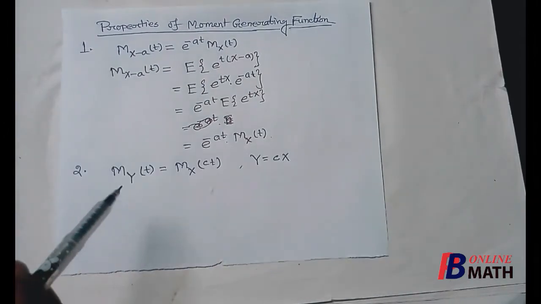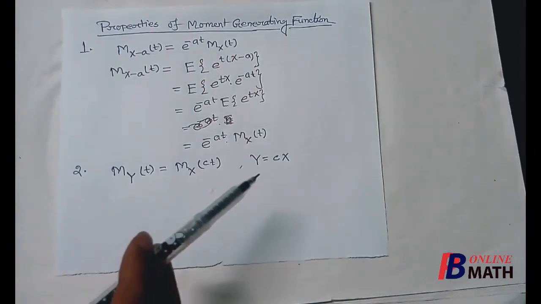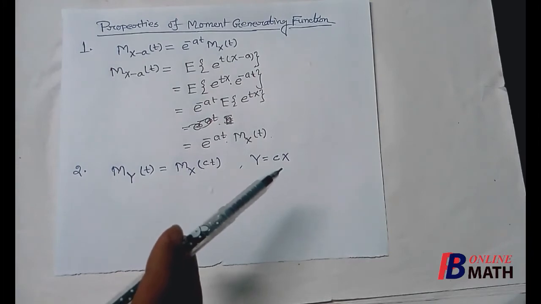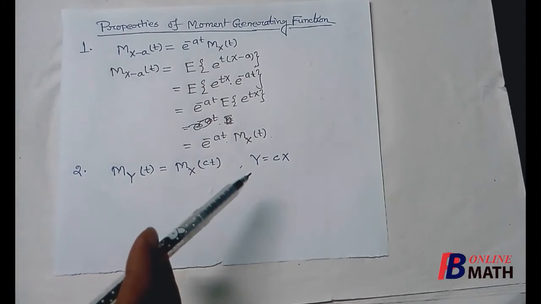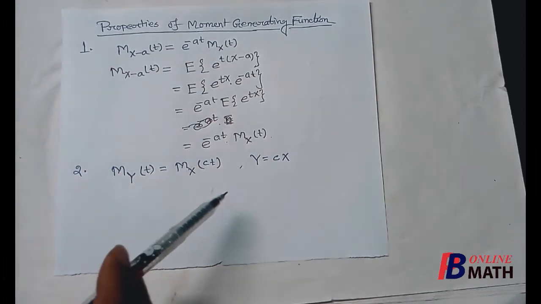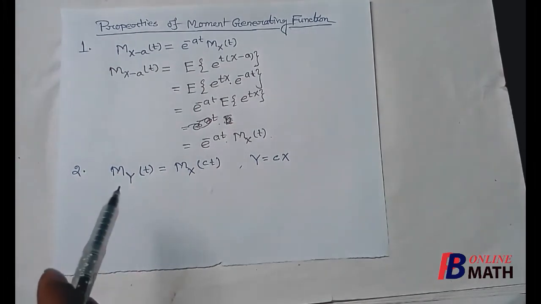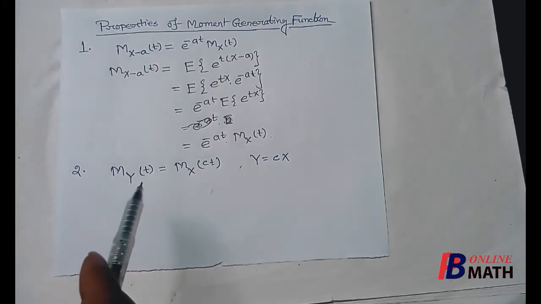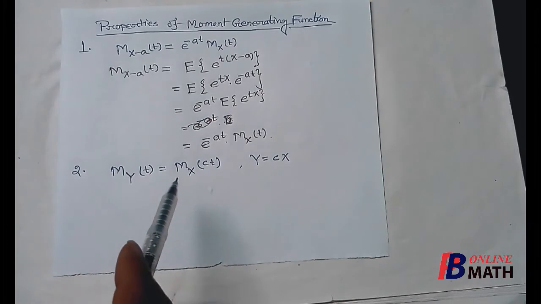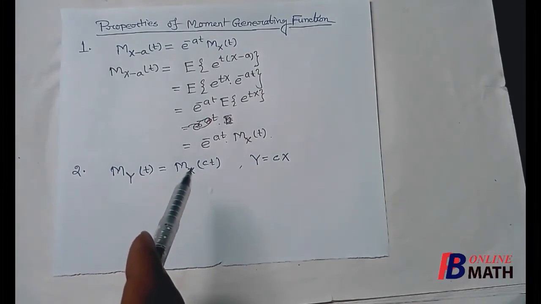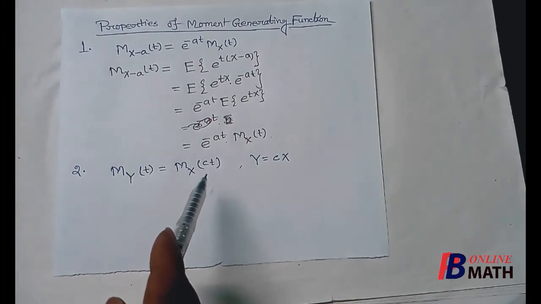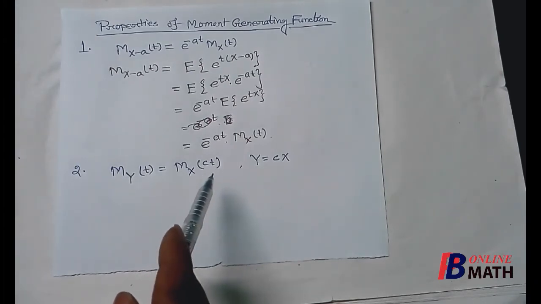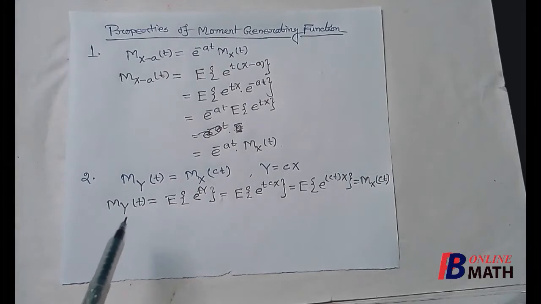Next, we consider this property. It is given that X is a given random variable and c is a constant. So cX, that is equal to Y, is a new random variable, and the property says that the moment generating function of the random variable Y about the origin is equal to the moment generating function of the variable X about the origin, but this is a function of ct. The proof is very simple.